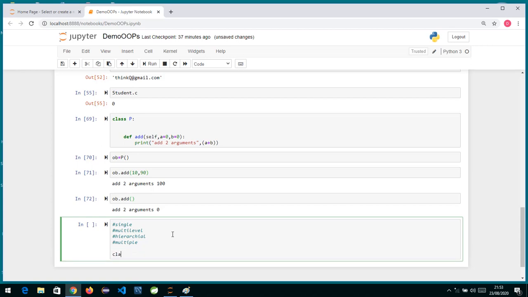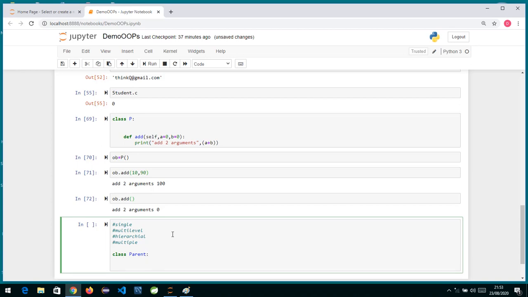Suppose I have a class named parent, and this parent class has one function. I'll define def __init__ with the first argument self, and print "in parent init".